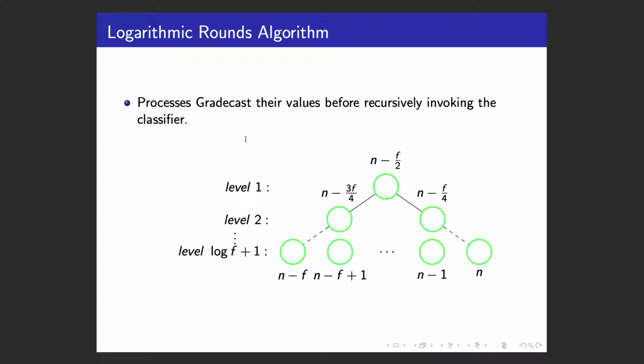So in order to get an order of log f rounds, we construct the following classification tree, and the threshold parameter is set in a binary way. Each node of this tree is associated with a classifier procedure, and the root classifier has threshold of n minus f over 2, and the rest are set in a binary way.